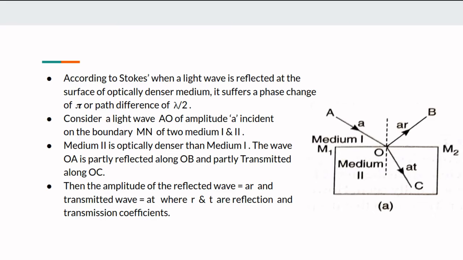The amplitude of the refracted, or transmitted, ray is aT, where T is the transmission coefficient when the ray enters from medium 1 to 2. That is about the first figure.